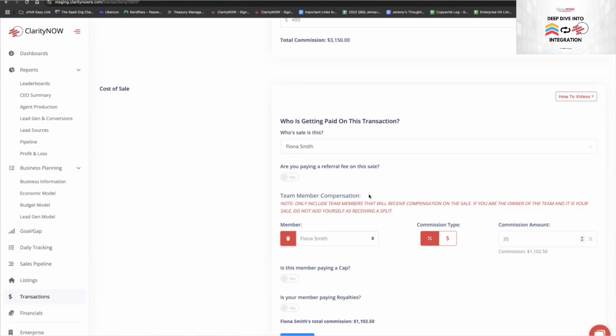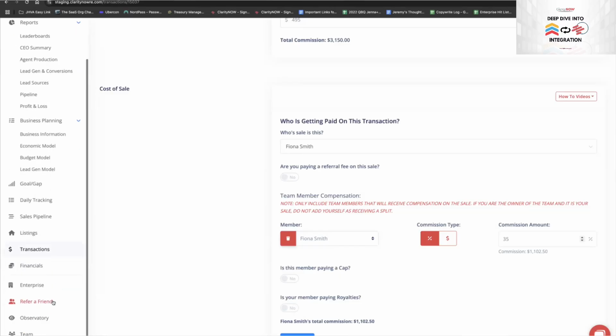So if you have a team, start with the primary account, integrate it to Fub, and let all the deals flow through to the primary account. And when you start labeling your agents as being compensated, that's what allows that transaction to show up on Fiona's portal. So it goes out to them.